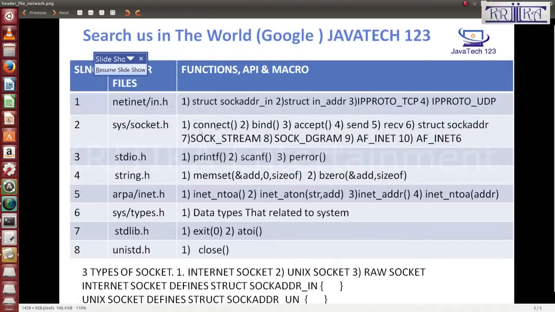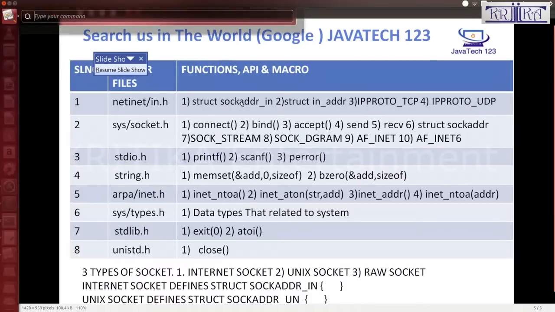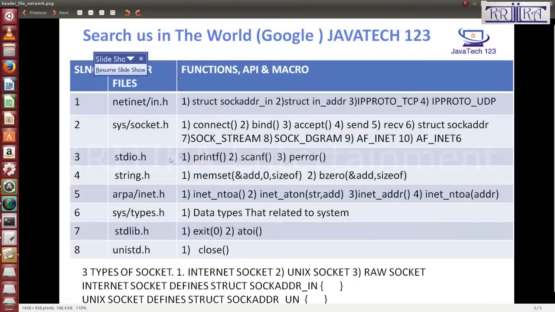Why do we use this? Because netinet/in.h contains the structure sockaddr_in, which is used to store the IP address and port. IPPROTO_TCP, UDP is used for the protocol. How it is used, I will tell you after some time. Then next I will use arpa/inet.h.